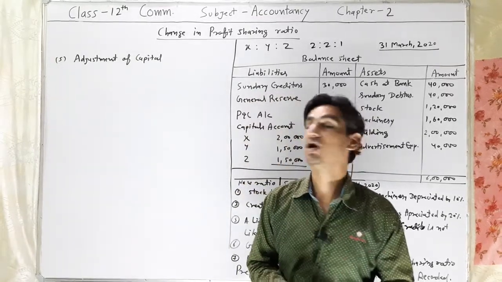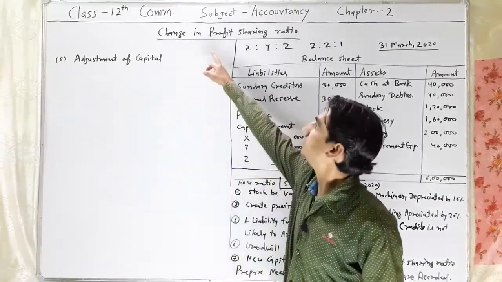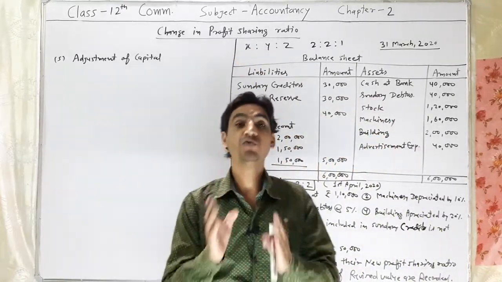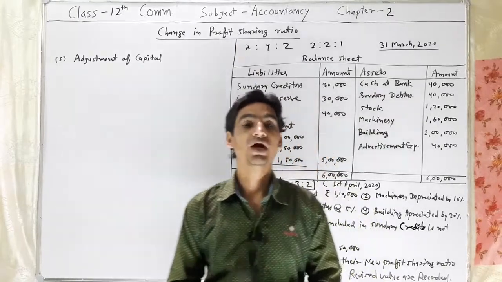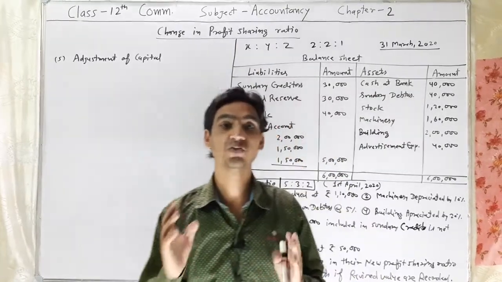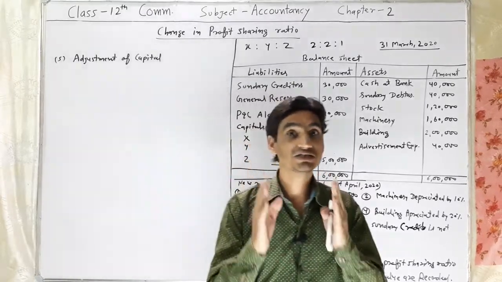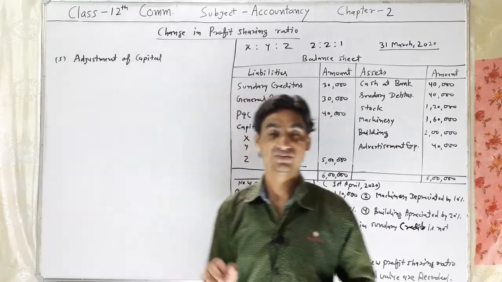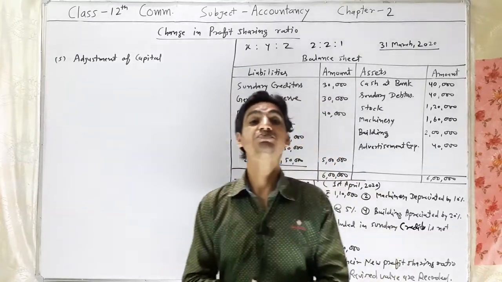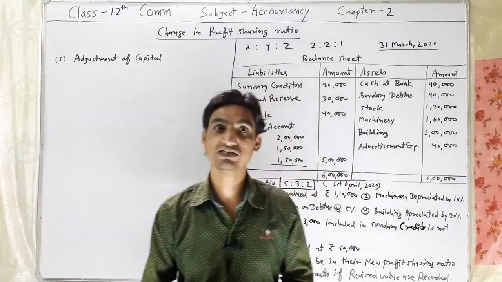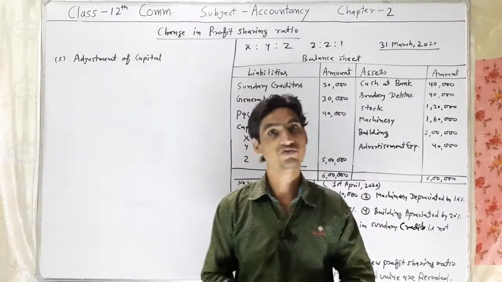Now we are discussing chapter 2nd, change in profit sharing ratio. In video first of this chapter, I taught you that when existing partners decide to change their profit sharing ratio, a total of 5 adjustments are required. The first adjustment was calculation of gaining and sacrificing ratio, which we have discussed in video first.